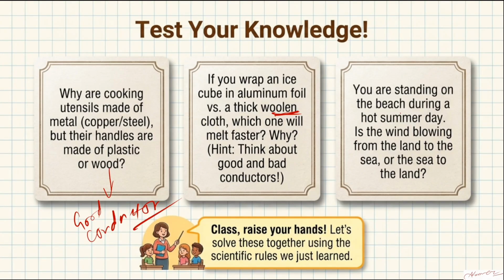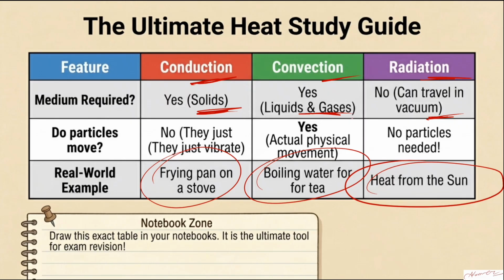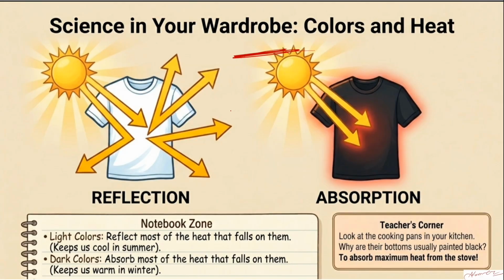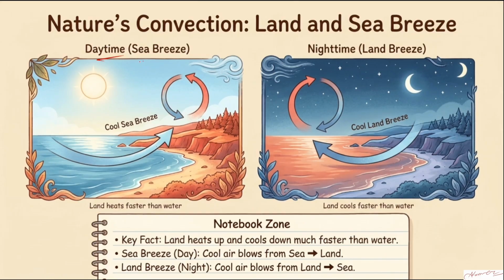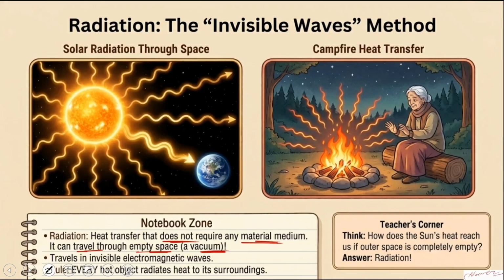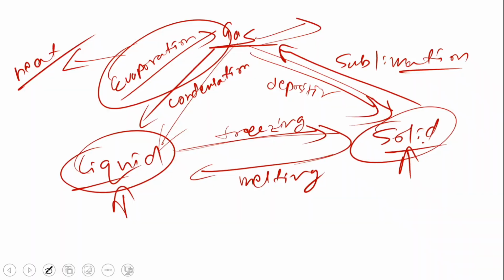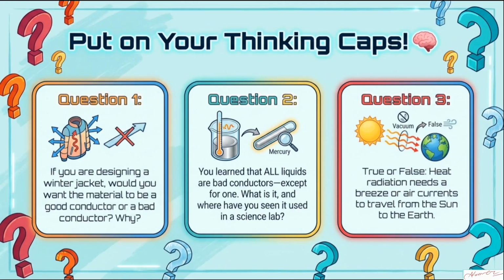The next question says you are standing on a beach during a hot summer day. Is the wind blowing from the land to the sea or the sea to the land? You are standing on the beach during a hot summer day, daytime. So daytime, do you remember? I'll show you again. Here students often get confused. See, in the daytime it is the sea breeze, meaning the wind will be coming from the sea to the land. Clear? Okay.